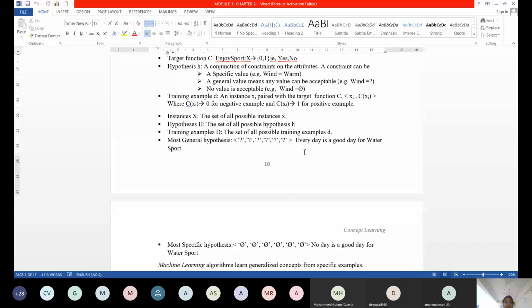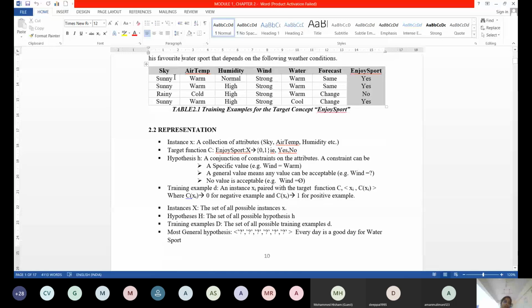Have you understood this point? The sky can be sunny, rainy, or damp, whatever the value is, the person never worries about the sky values. Whatever it is, he will go for playing his sport. Like that, air temperature is a question mark, so he never worries about the air temperature.